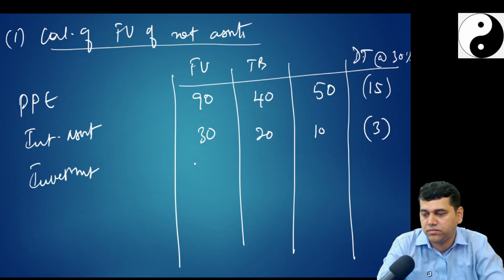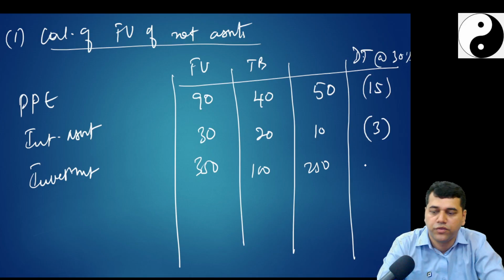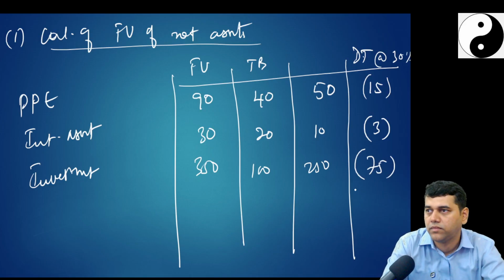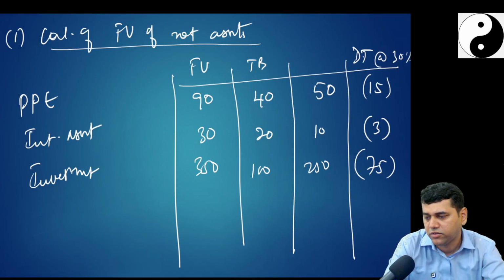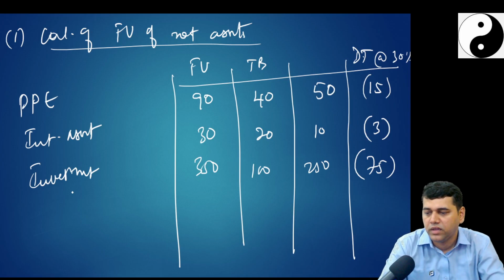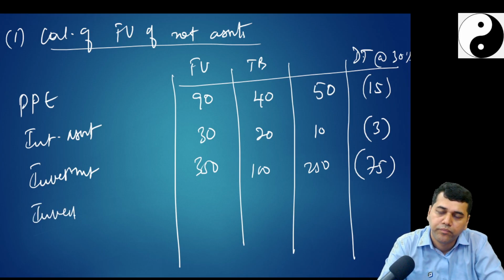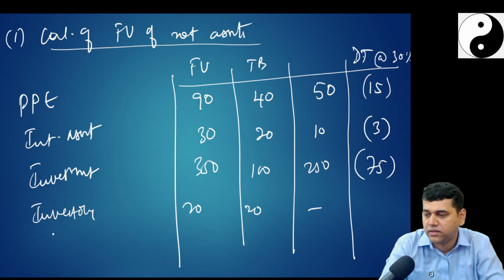Investment 100, 250, 75. Or alternatively, you could have done that net asset basis also. We will do it one by one. Inventory 20, 20, no deferred tax. Next.